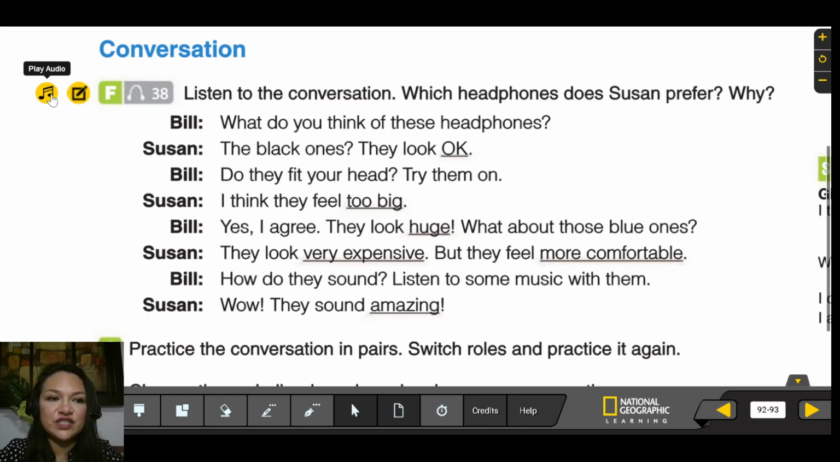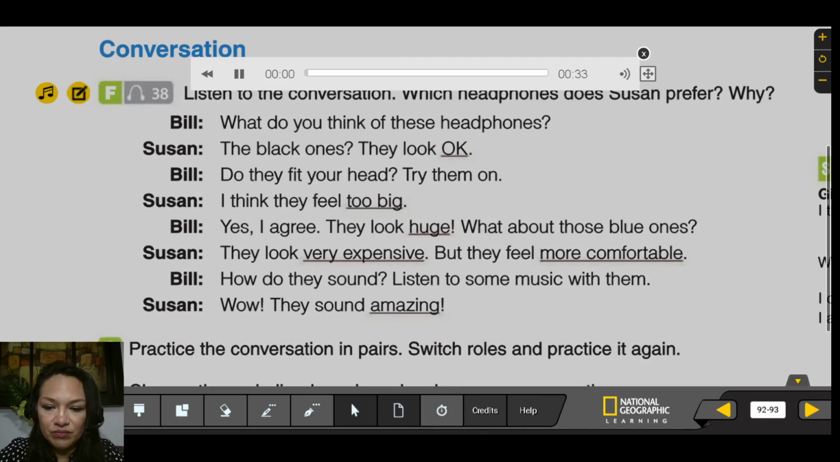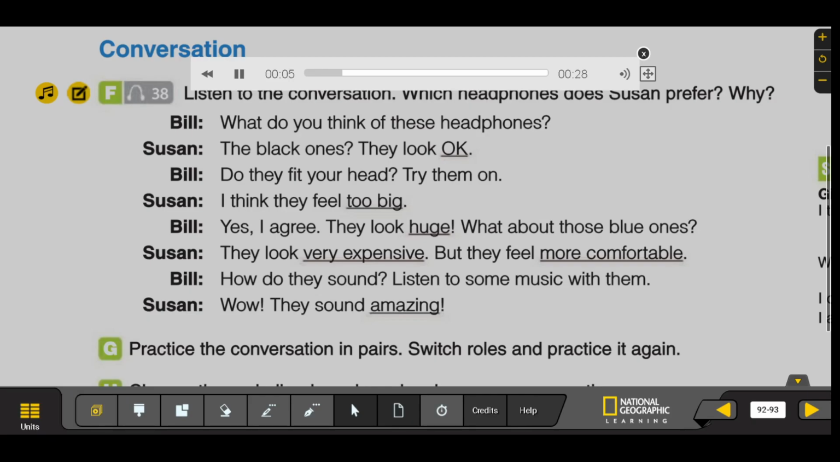Listen to the conversation, please. What do you think of these headphones? The black ones? They look okay. Do they fit your head? Try them on. I think they feel too big. Yes, I agree. They look huge. What about those blue ones? They look very expensive, but they feel more comfortable. How do they sound? Listen to some music with them. Wow, they sound amazing.